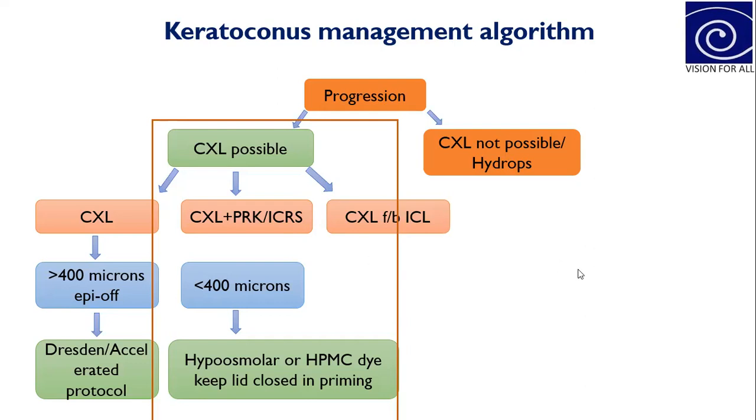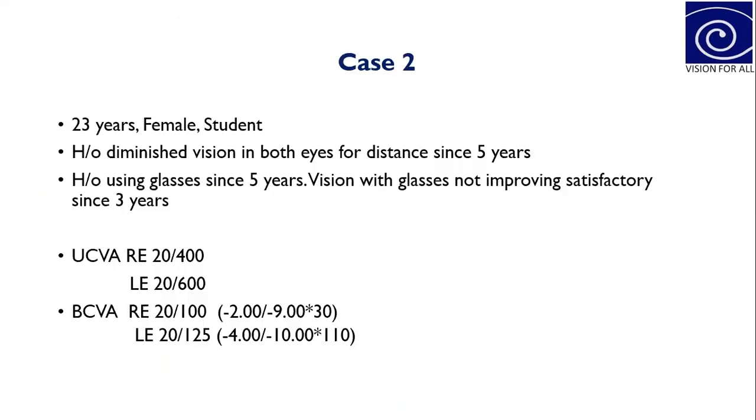So maybe we can go to the second case. So this is the second case. A 23-year-old female. There was a history of diminished vision in both eyes for 5 years, and a history of using glasses for 5 years. And vision with the glasses has not been improving to a satisfactory level for 3 years.